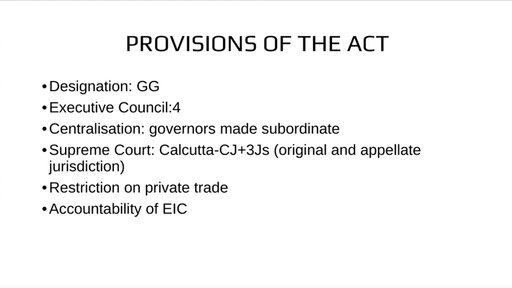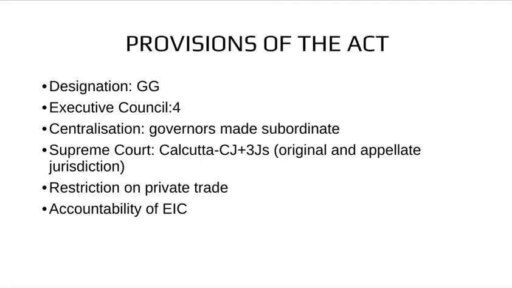So the first provision was that the act changed the designation of the Governor of Bengal to the Governor General of Bengal, and Warren Hastings was appointed as the first Governor General of Bengal. And the council consisted of 4 members to assist the Governor General. Centralization was started by this time, and this was the first act to introduce centralization of administration in India,